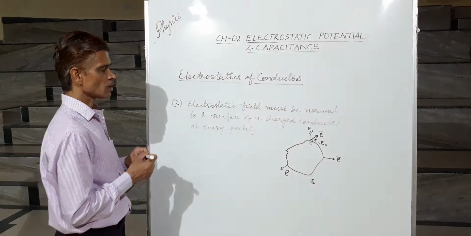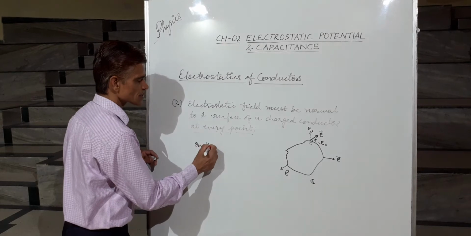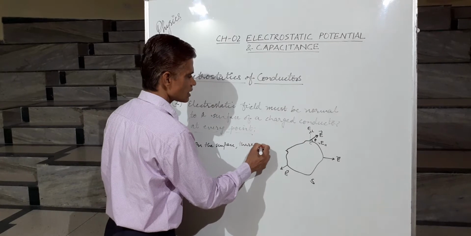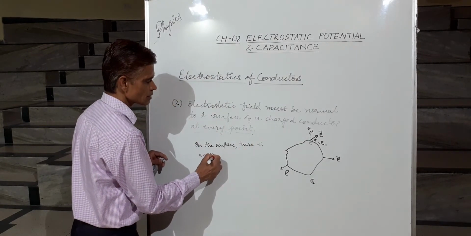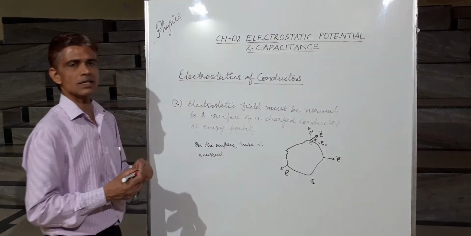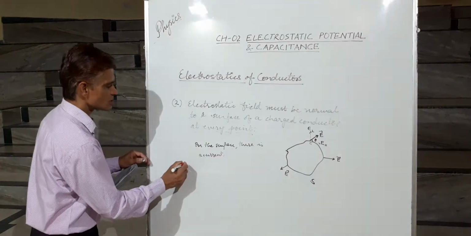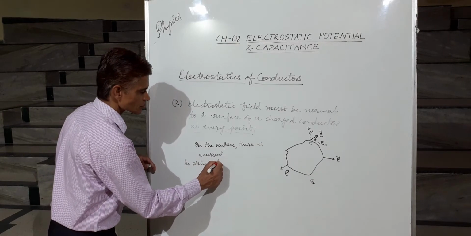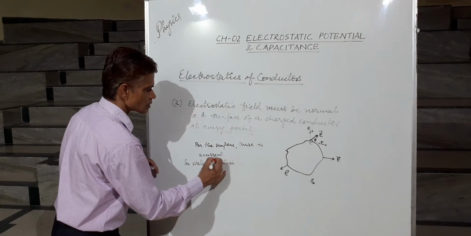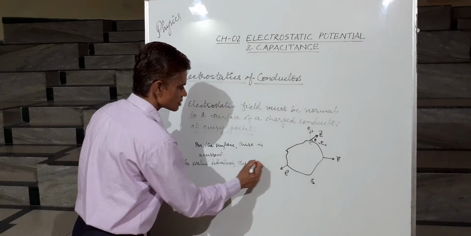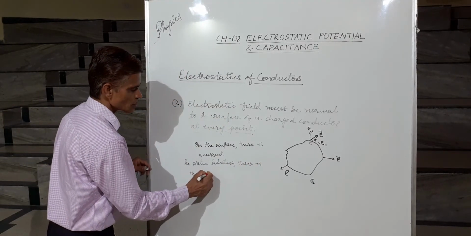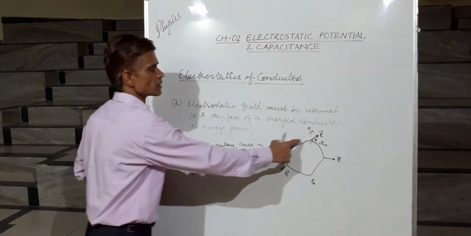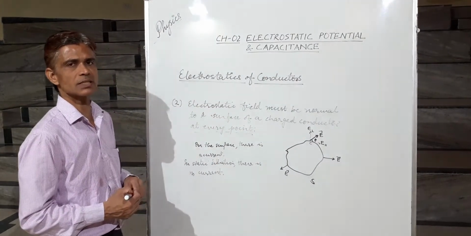It means that there must be a current on the surface. But in a static situation, there is no current on the surface of the charged conductor.